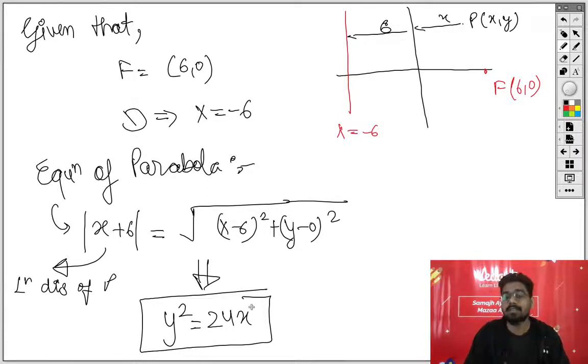बेटा 1 मार्क का सवाल है तो you should write down directly. If the question is of 1 mark, directly write down a equal to 6 and y square equal to 24x. There is no issue. Just write down 3-4 steps to explain something. Okay, but if the question is of 2 marks, 3 marks, 4 marks or 5 marks, I think that you should go by a proper method. You should explain what do you know about the parabola. In a parabola, a variable point or any point that lies on the parabola will have the same distance from the fixed line and from the fixed point. Okay, I hope this is clear.